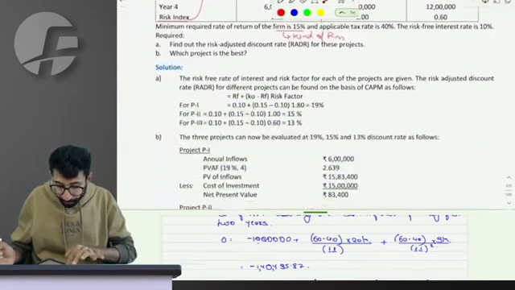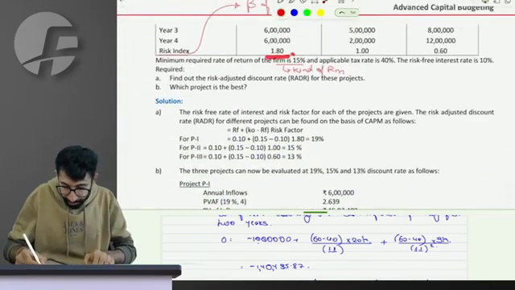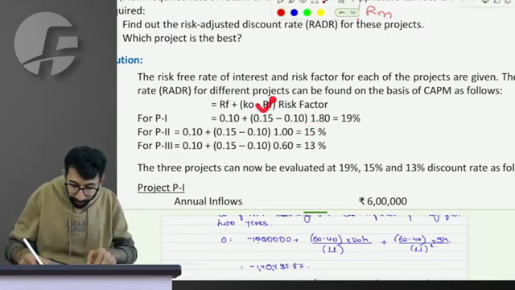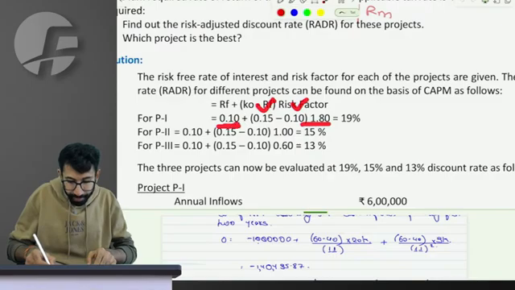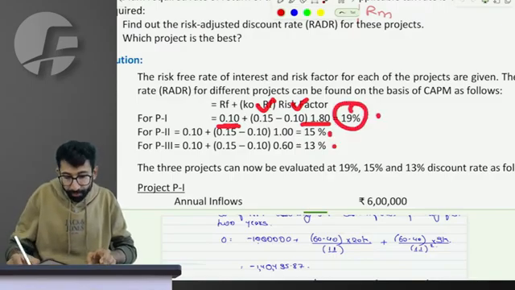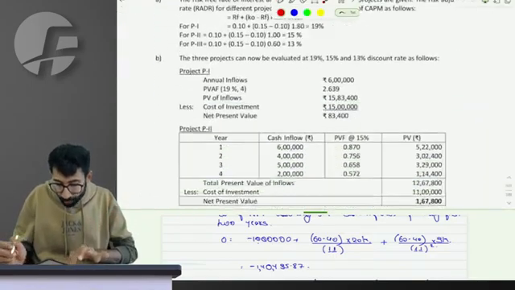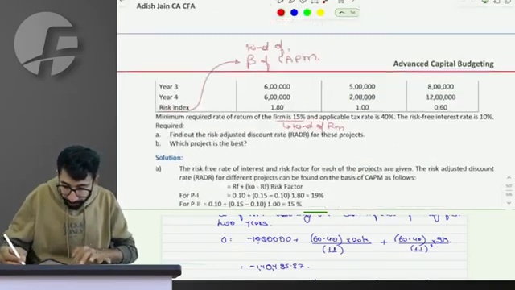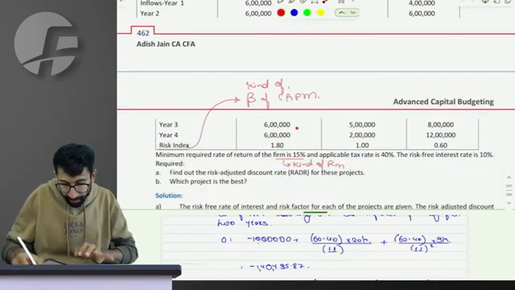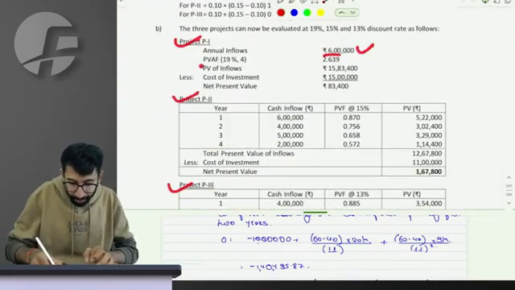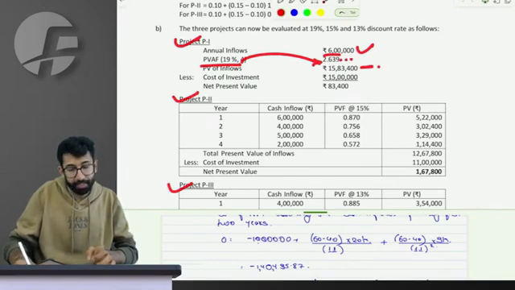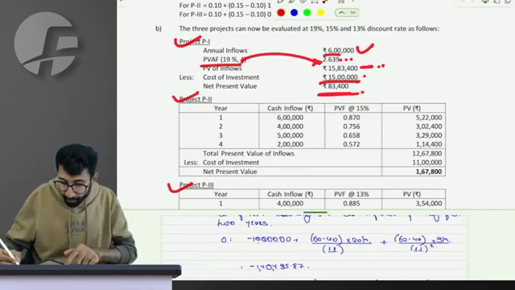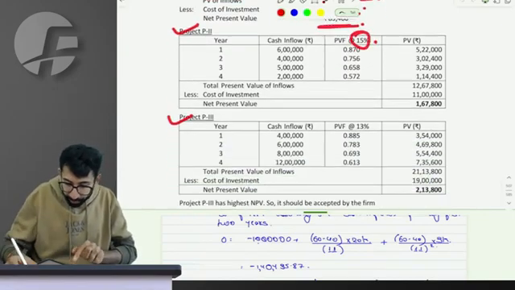For example, in the first case, if the risk index is 1.8, the required rate of return, the discounting rate, will be 15 minus 10 into 1.8 plus 10, which is 19%. Similarly, 15 and 13%. So I have to now simply calculate the NPV of 3 projects, where the cash flow in the first case is 6 lakhs, the same cash flow. So it's an annuity multiplied by the 19% annuity factor, I get the present value of cash inflow, minus the initial outflow of 15 lakhs, I get NPV. Similarly, the discounting rate here will be 15 and 13.